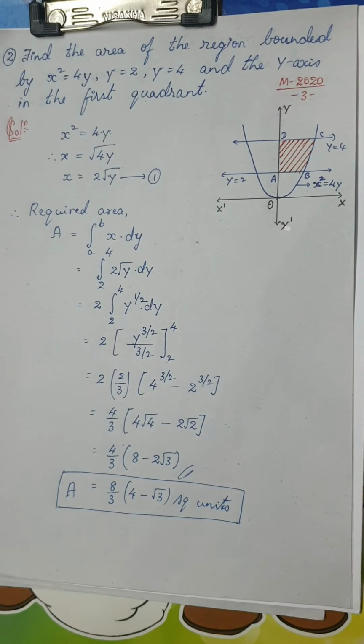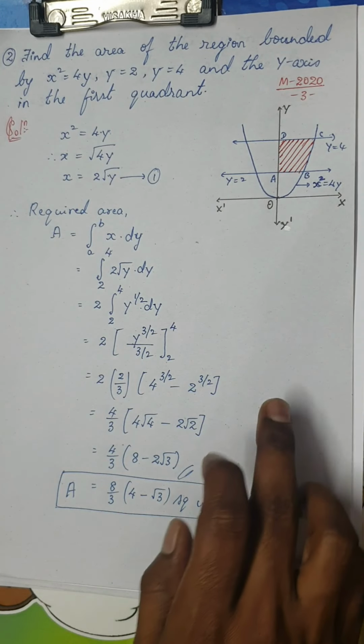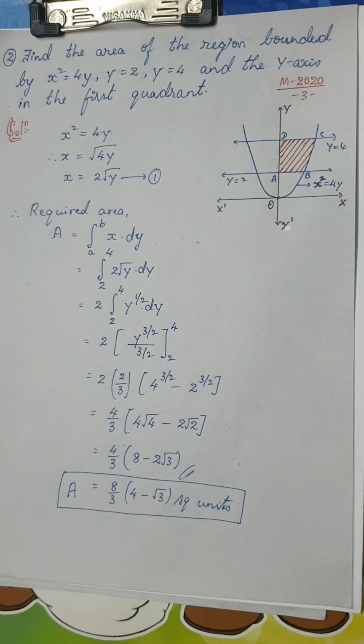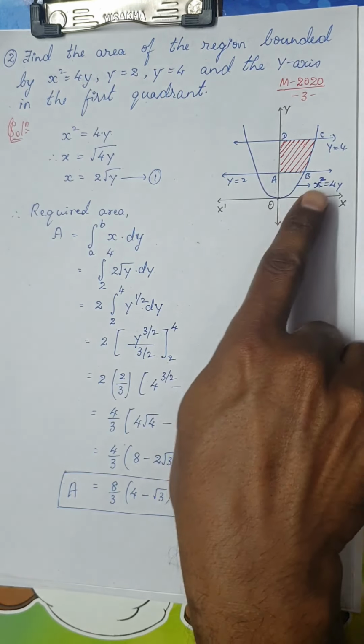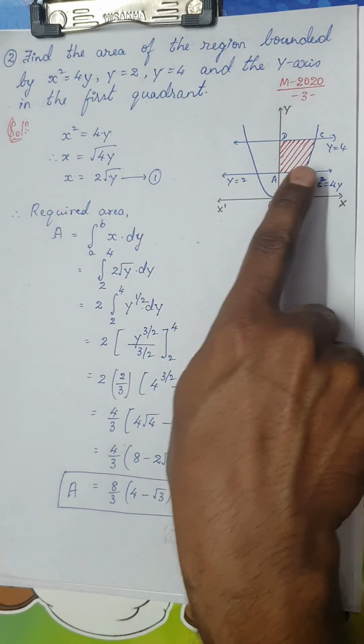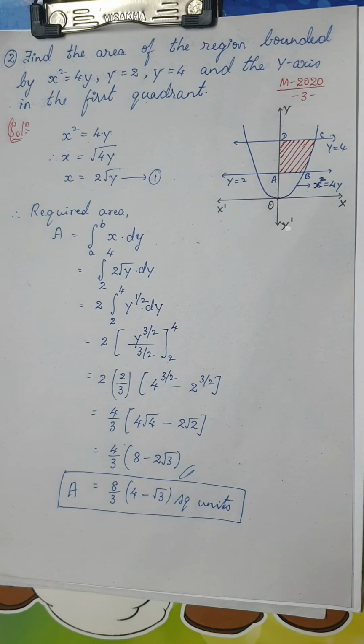So dear students, you can see here, this is a very easy question. If it is asked in the examination, you can easily get 3 marks. But the only thing is, you should be careful enough to find the required region, which is the shaded region, neatly. Right, so we'll move on to the next question.